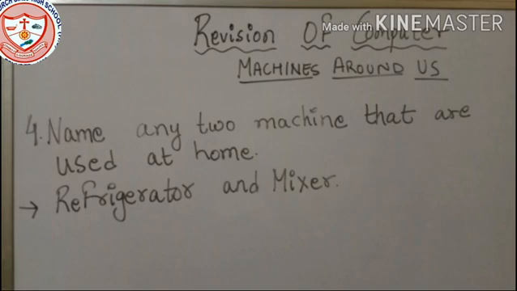Name any two machines that are used at home. Again, you write any two machines that you can see being used in your home. I have written refrigerator and mixer. These two machines are commonly used in every house. So these are the two machines that are used at home.